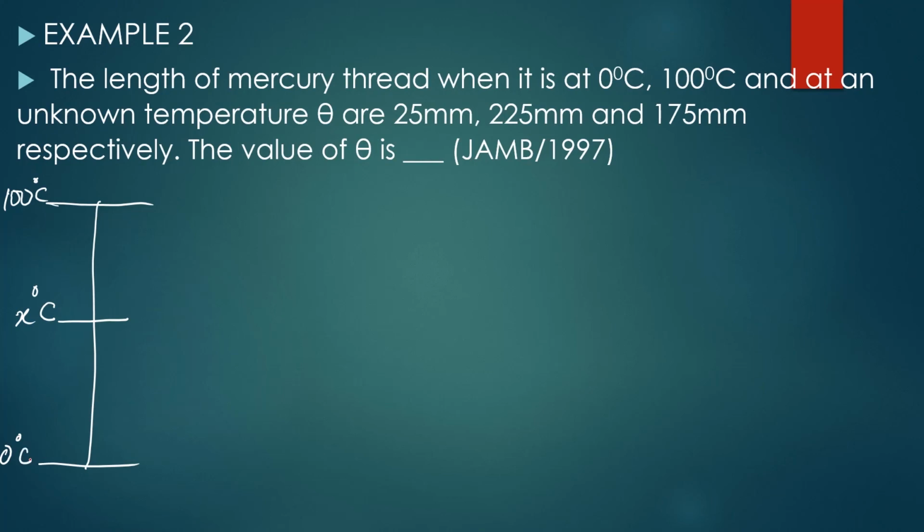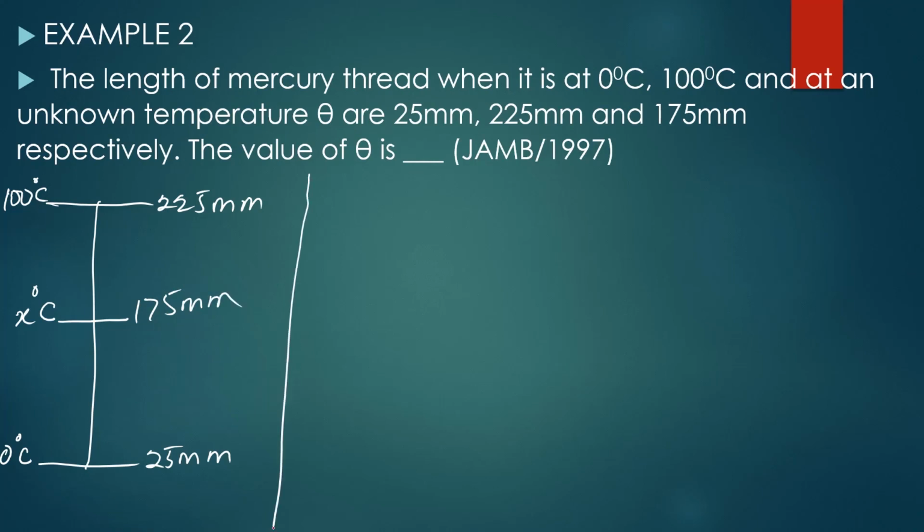Now we'll talk about the temperatures. At 0 degrees Celsius, which is the lower fixed point, that is 25 millimeters. At 100 degrees Celsius, that's 225 millimeters. That's the length of the mercury thread, while at the unknown it is 175 millimeter. I'm going to be sticking to the first method, but you can decide to use the second method. You still arrive at the same answer, right?